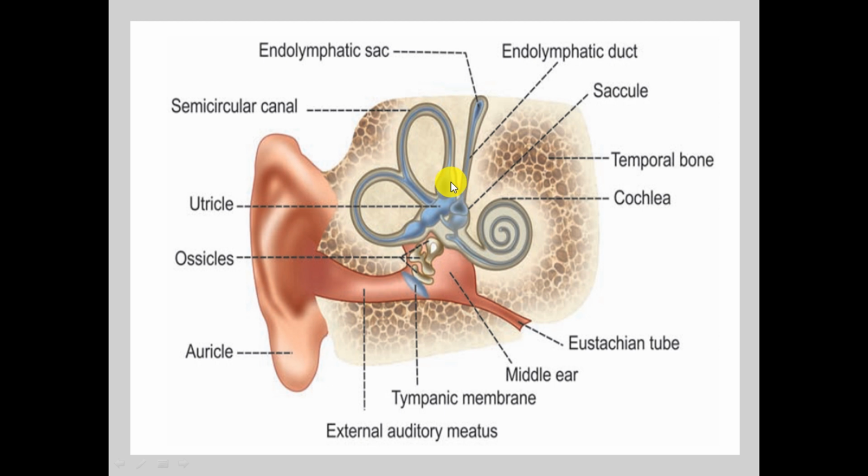Third one is your internal ear. Internal ear, this innermost part of the ear, has two structures, one is cochlea, this snail-like structure, and the other one is the vestibular apparatus, which is made up of semicircular canals having the endolymph and perilymph fluid present.